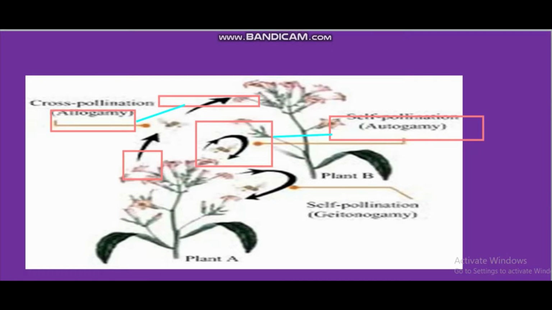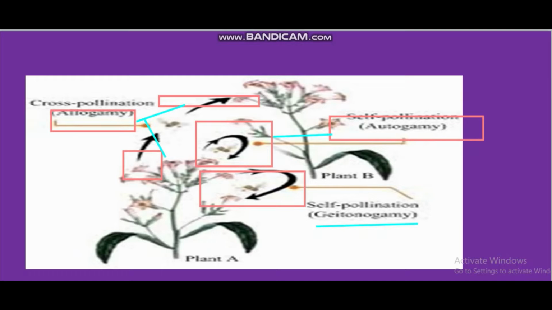Now the third one is geitonogamy. What is the meaning of geitonogamy? Again, it is very simple. Geitonogamy means you can see plant A. One flower and another flower of the same plant.